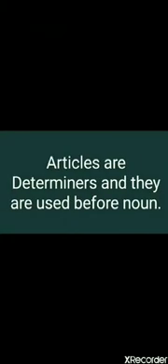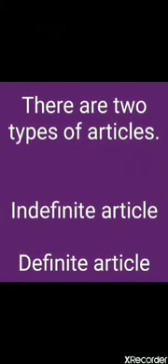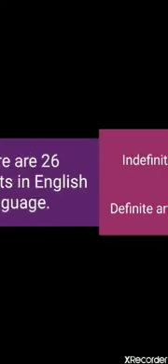Today I will teach you about articles. Articles are a, an and the. Articles are determiners and they are used before a noun. There are two types of articles: the indefinite article and the definite article. The is called the definite article, whereas a and an are called indefinite articles.